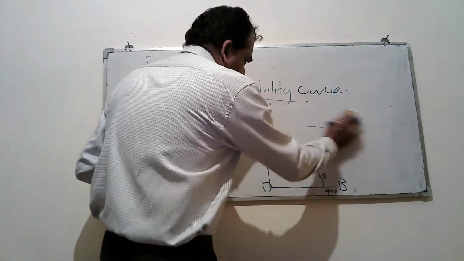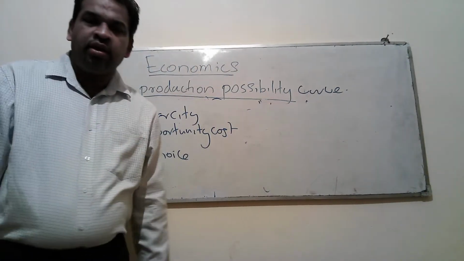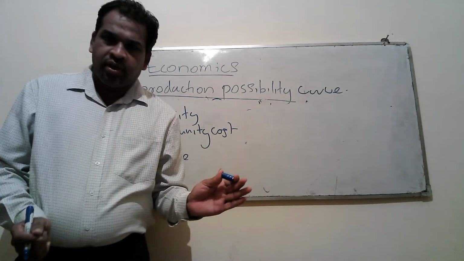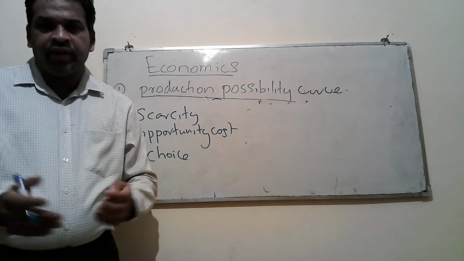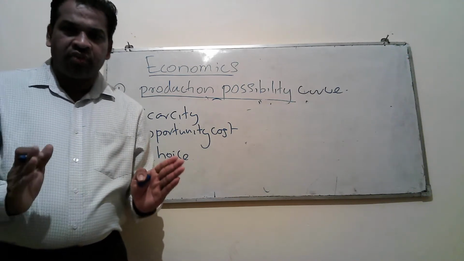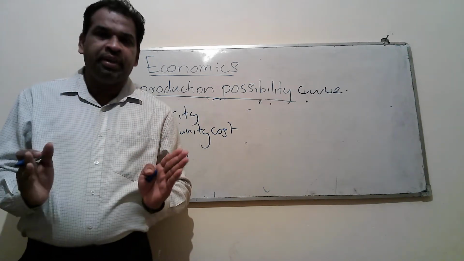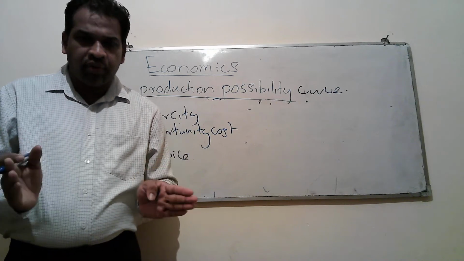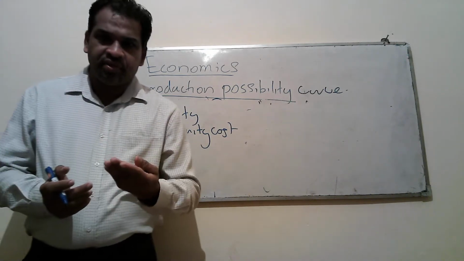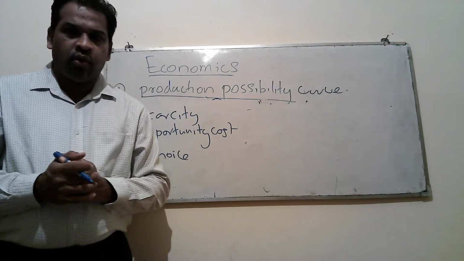Then we can move to the next concept, opportunity cost. I have explained already what is opportunity cost. Opportunity cost is the cost of the next best alternative foregone. That is the simple definition. Because our resources are limited, and even in our resources we have got alternative uses, options, we can't fulfill all the options or expectations.